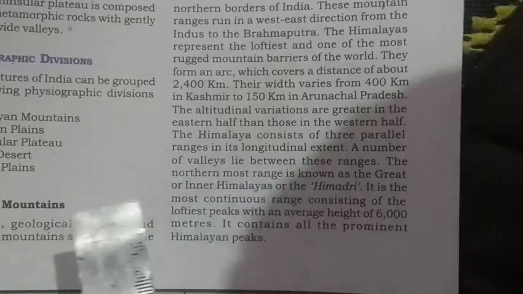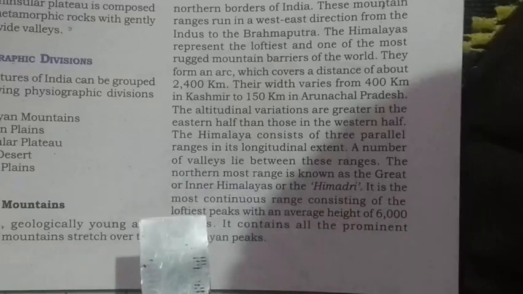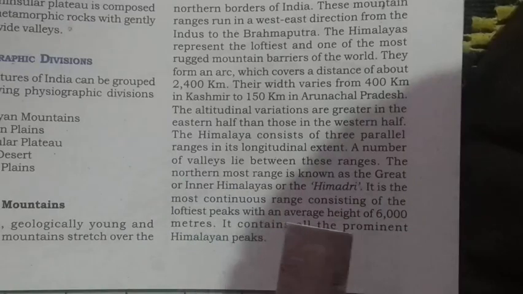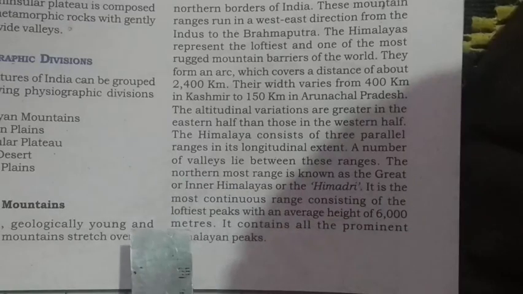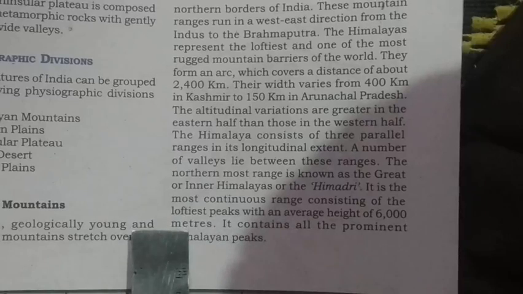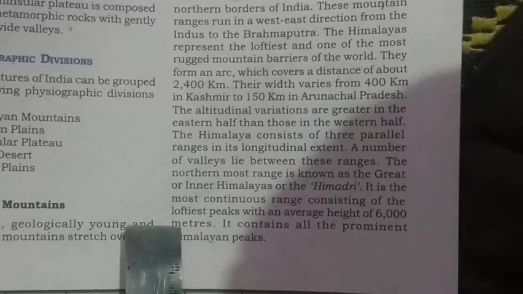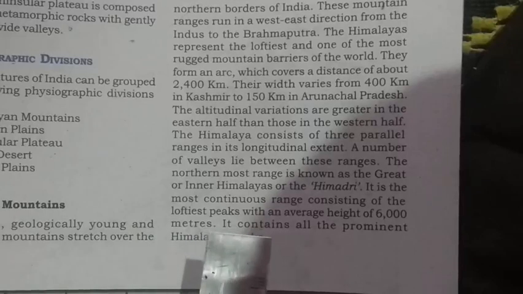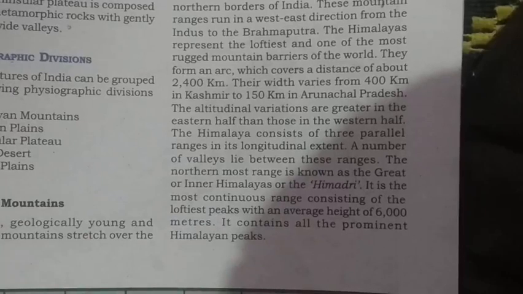It is the most continuous range consisting of the loftiest peaks with an average height of 6,000 meters. In the Himadri, most of the peaks are very high, averaging 6,000 meters. It contains all the prominent Himalayan peaks. All the major peaks which we know are there in the Himadri.